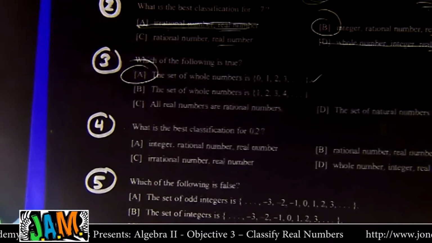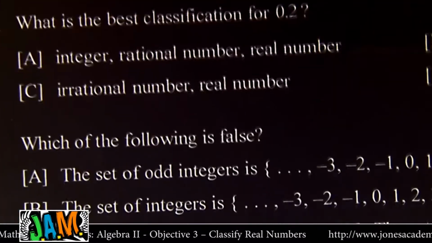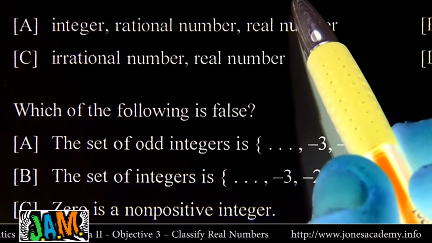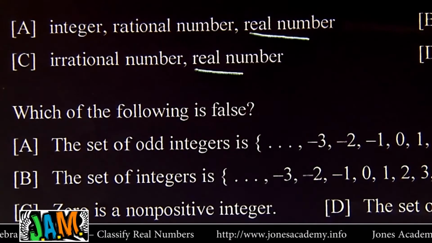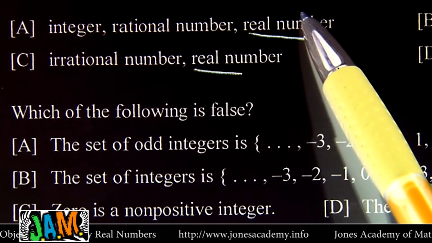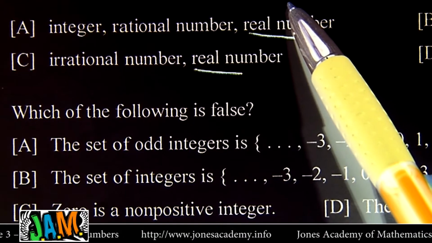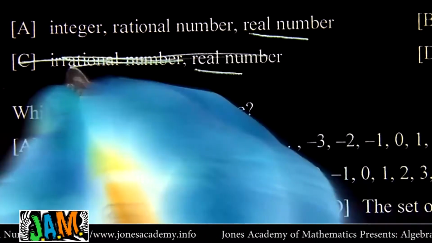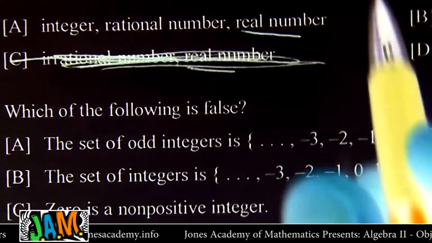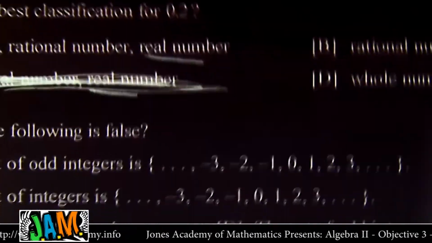All right, what's the best classification for 0.2? Well, it's got a decimal, so obviously it's real. Every answer set is real. But is it rational or irrational? A decimal like that, 0.2? Was there any reason why that would be irrational? No. Irrationals have decimals that never stop, so that one's out. Okay, it is definitely rational.